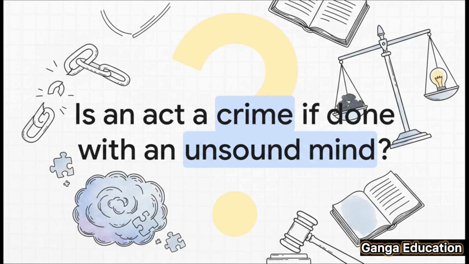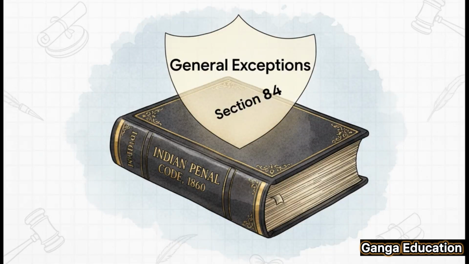Well, Indian criminal law has a very, very specific answer to this, and it's found in one key section. So today, we're going to discuss Section 84 of the Indian Penal Code 1860. Now, this section is a super crucial part of the General Exceptions chapter. What does that mean? Well, it basically lays out situations where an act which would normally be a crime is actually not considered an offense at all.